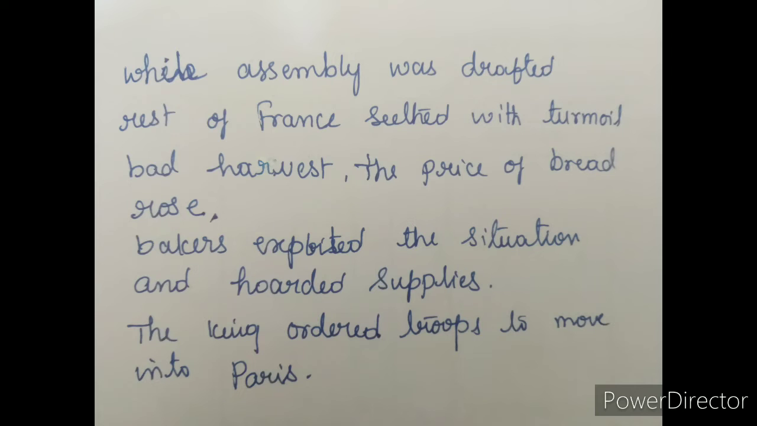While the National Assembly was busy at Versailles drafting a constitution, the rest of France seethed with turmoil. Underline the words seethed and turmoil. Write the meaning of seethed: filled with anger. That means they were so angry. People were very angry in the rest of France, not in the assembly, in the rest of France. Write the meaning of turmoil: confusion.